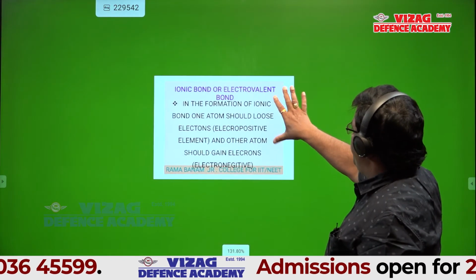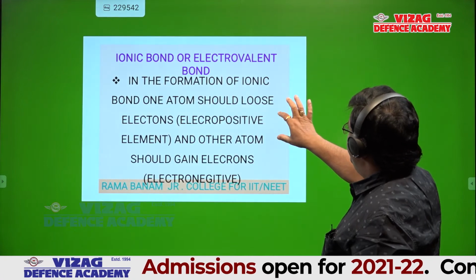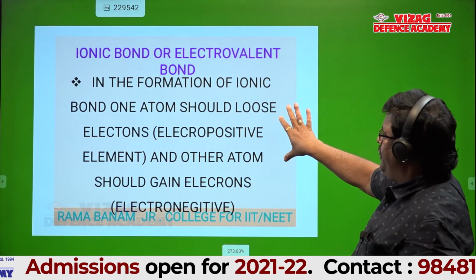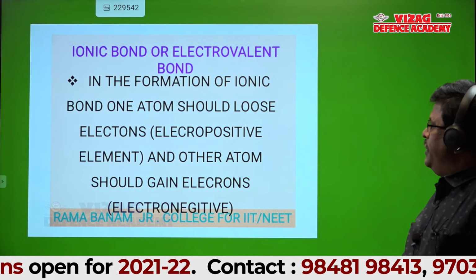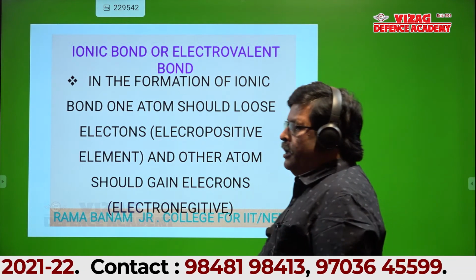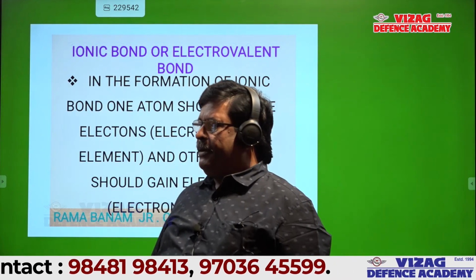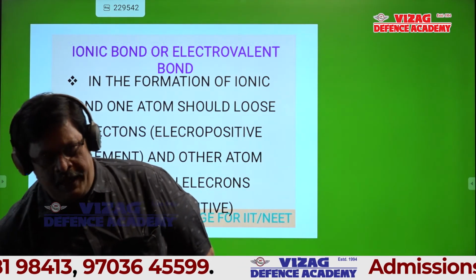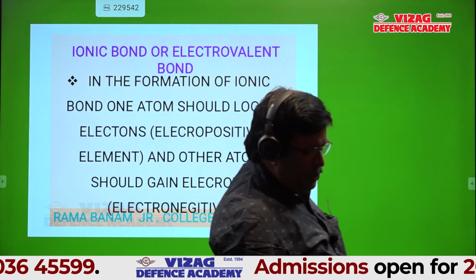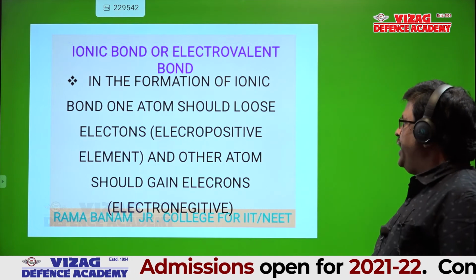See the definition of ionic bond, that's what we discussed. Transfer of electron takes place. It means clearly one atom should lose electron and one atom should gain electron.